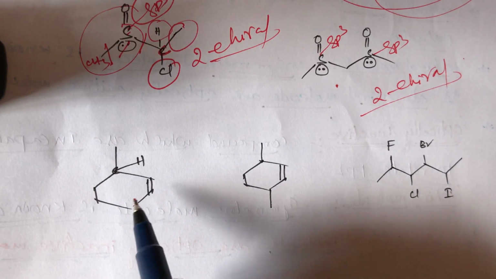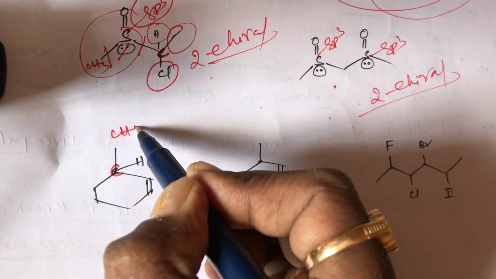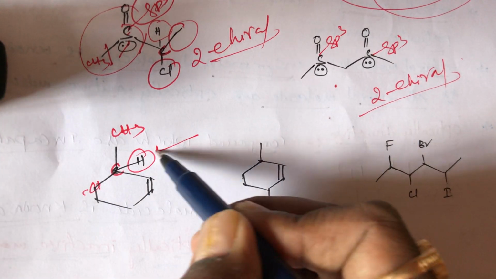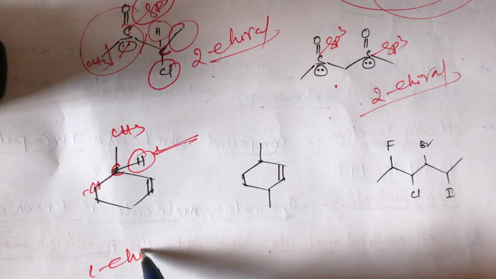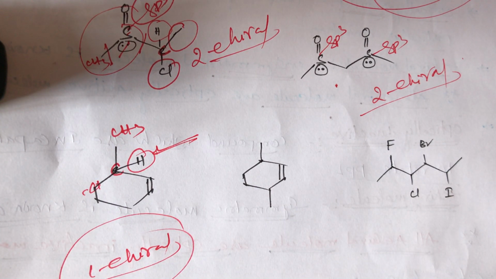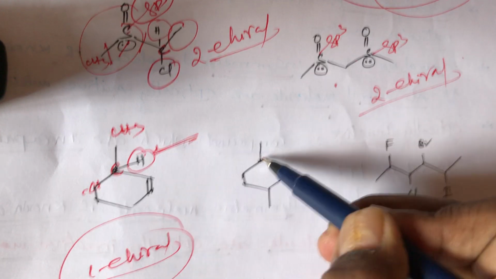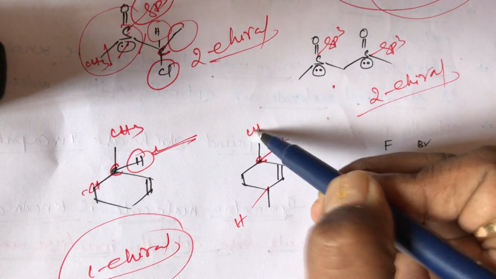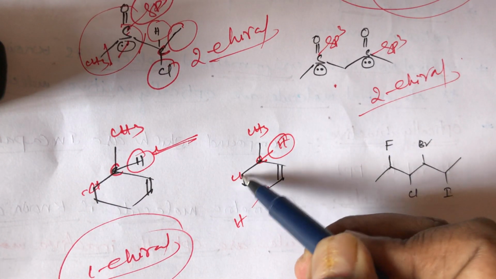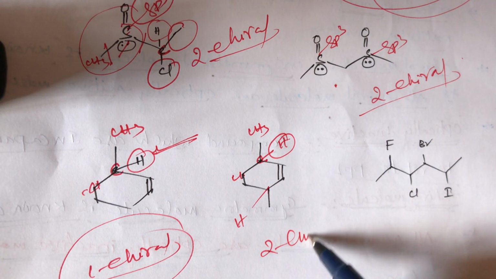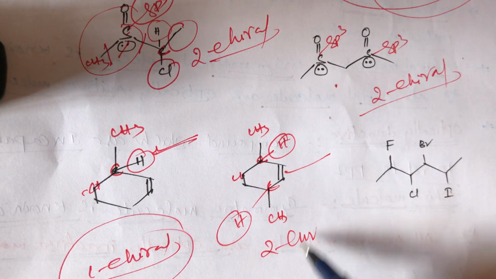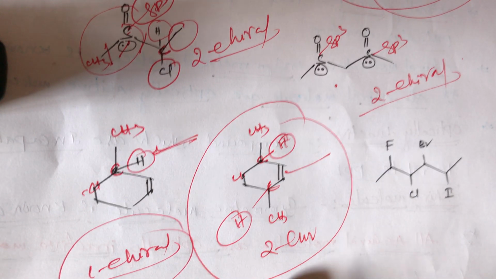And what about this one here? On this central carbon, a CH3 group is there, hydrogen is there, and CH2 CH3. So in this compound there is only one chiral center. It will also show optical activity. And what about this one here? How many chiral centers are there here? This carbon is surrounded by a CH3 group, one hydrogen, and one CH2. So it is also a chiral center. One carbon here is also a chiral center, with CH3, CH3 and a double bond. So in this molecule, 2 chiral centers are there.